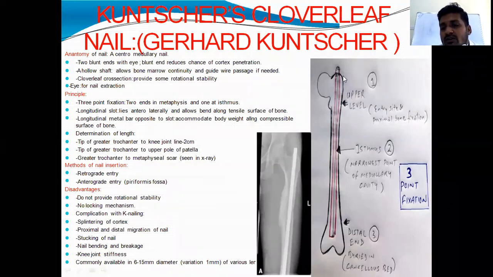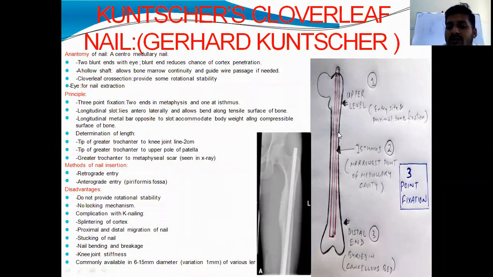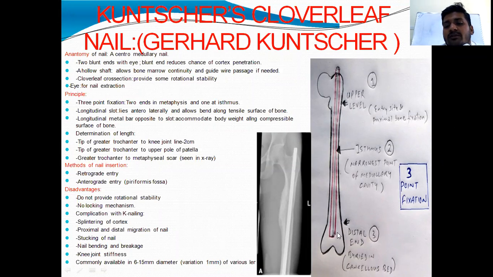Where are the 3 points? One is at the entry point near the piriformis fossa, which is at the junction of neck and greater trochanter. The second one is the isthmus, the narrowest part of the femur. And the third one is the cancellous bone of the distal femur condyles, where the nail is buried in the cancellous bone. These 3 points act as the 3 point fixation for the K nail.